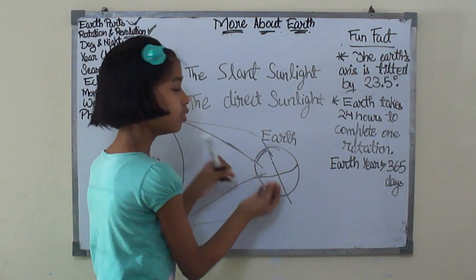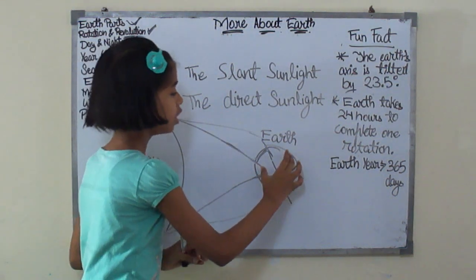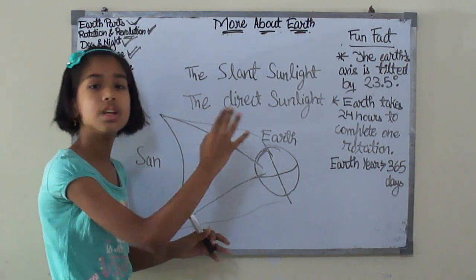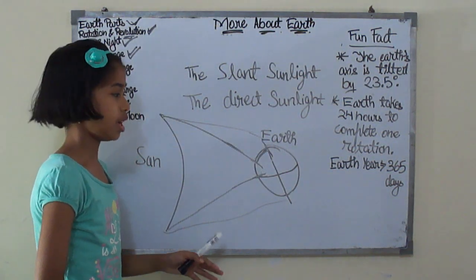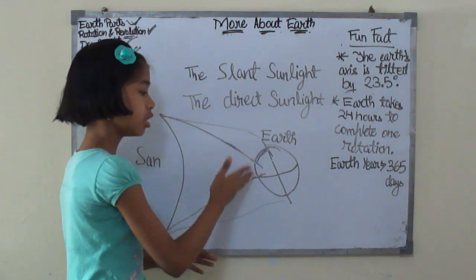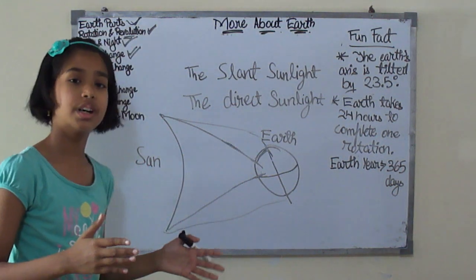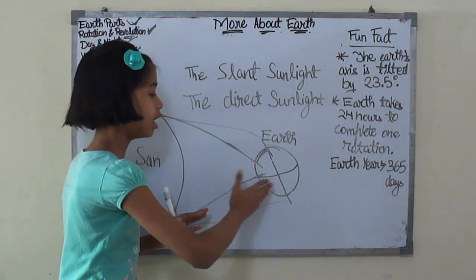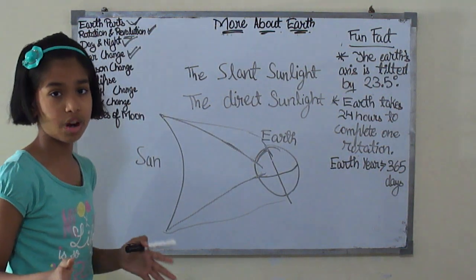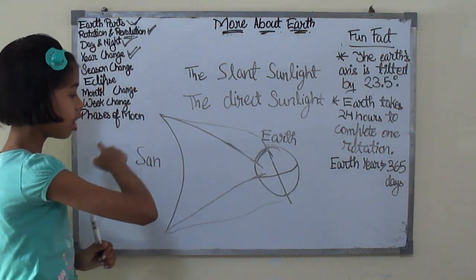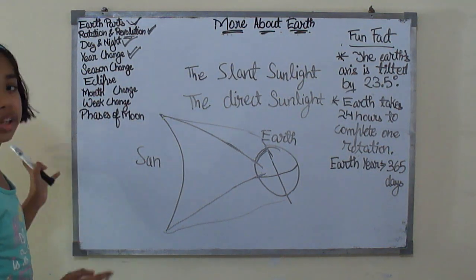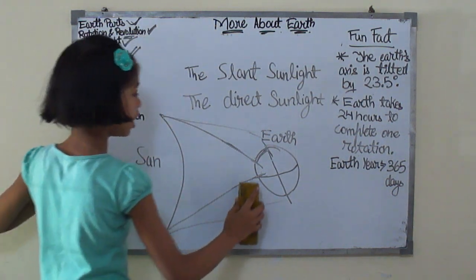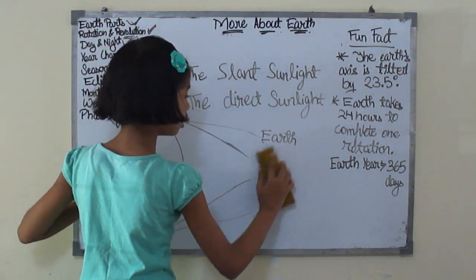That means if the earth rotates, the light will always focus on this northern hemisphere. And because the earth is tilted like this, we experience summer and winter. Now at some point the earth also revolves, and when it comes over here, let me draw it here also.